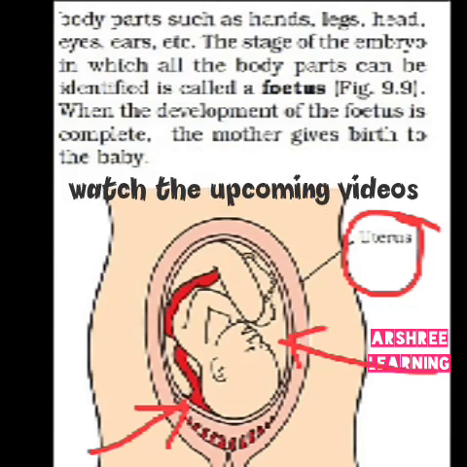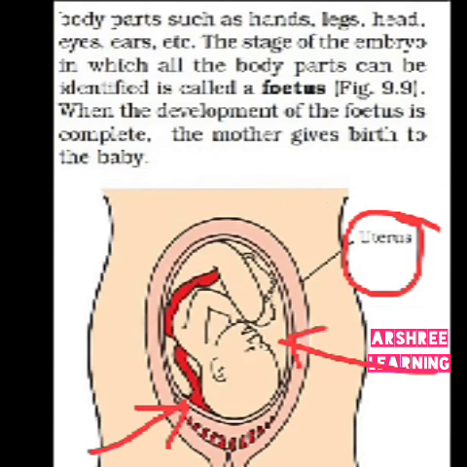The waste produced by the baby is transferred to the body of the mother through this pipe only, through the blood. The blood supplied by the mother to the baby flows through this pipe, which is called the umbilical cord.